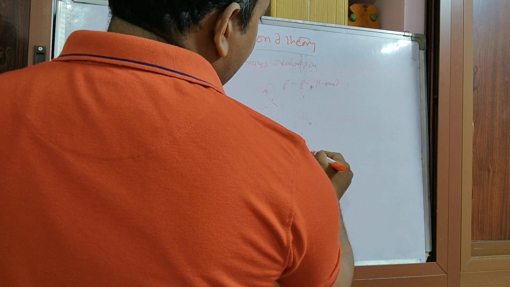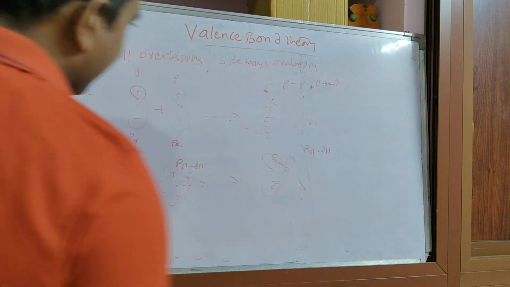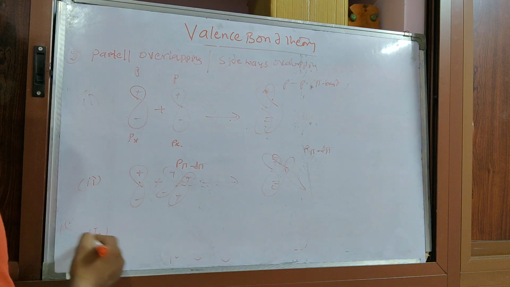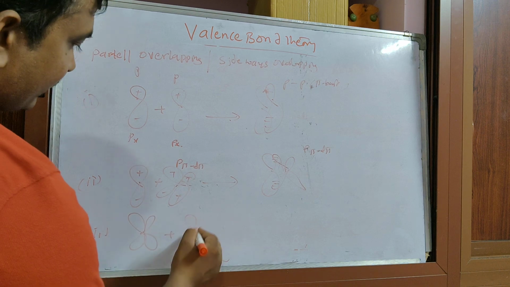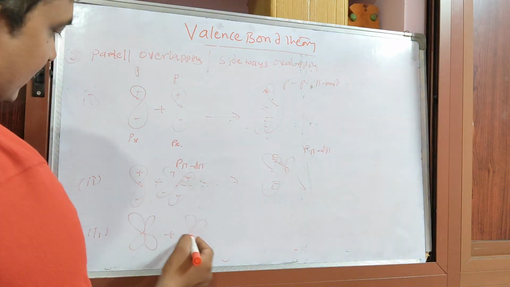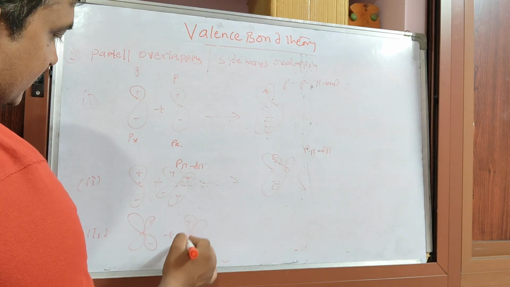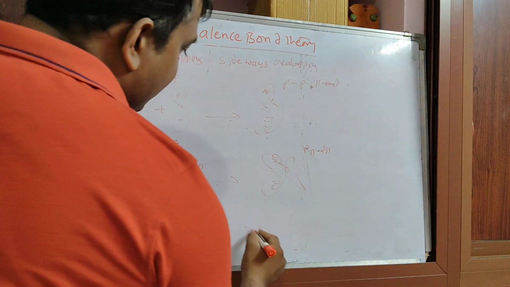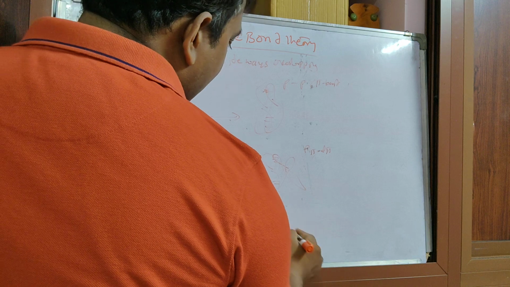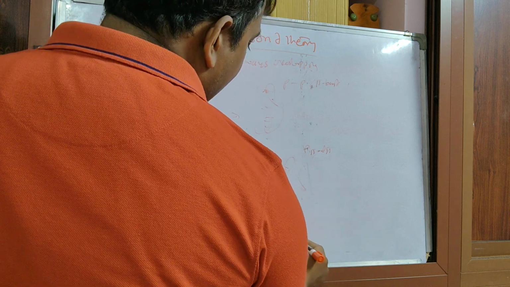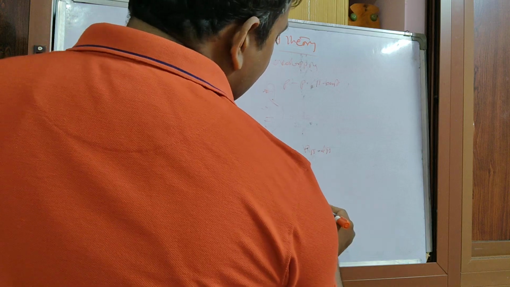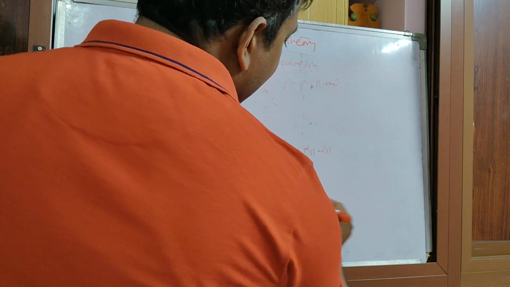This is p pi d pi. If you take one more, the third one, d pi d pi, plus minus, this is the d pi bond.